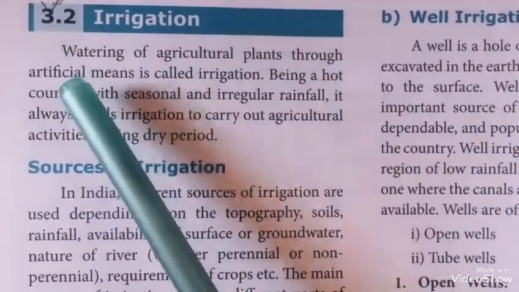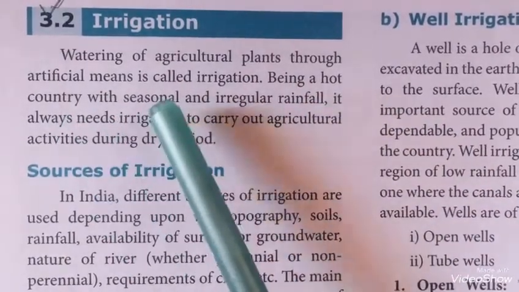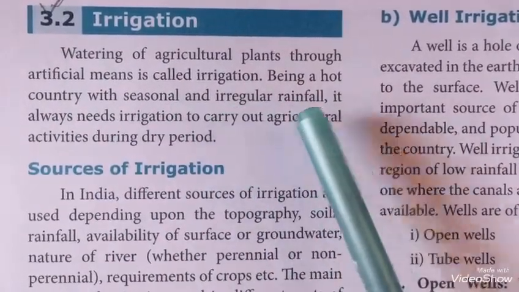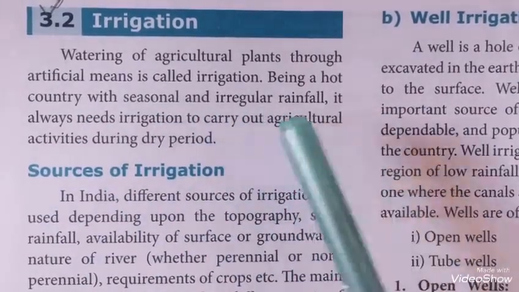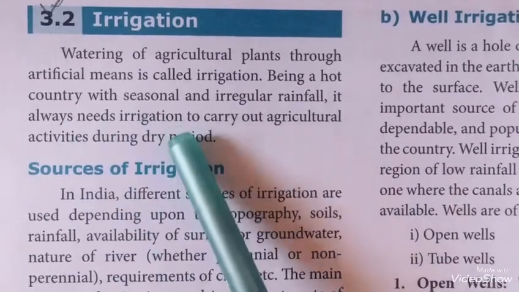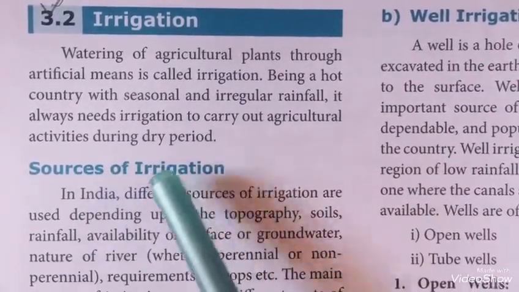Irrigation. Watering of agricultural plants through artificial means is called irrigation. Being a hot country with seasonal and irregular rainfall, it always needs irrigation to carry out agricultural activities during dry period.